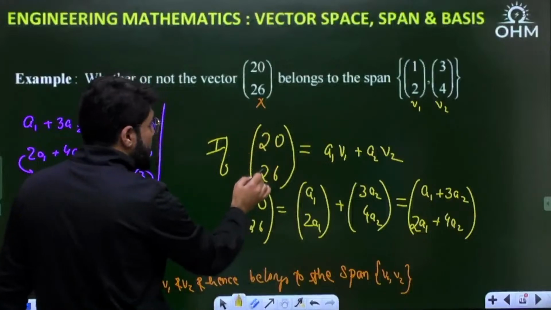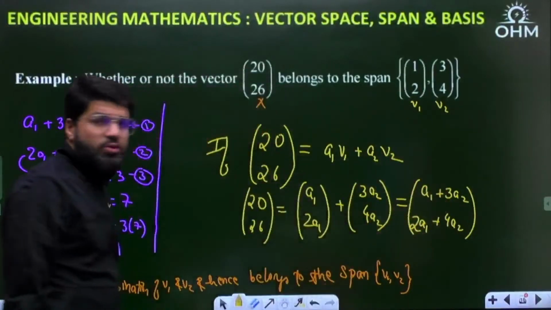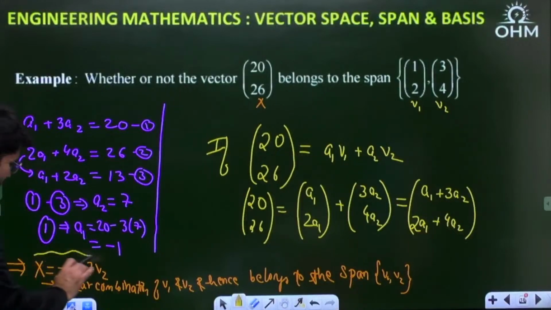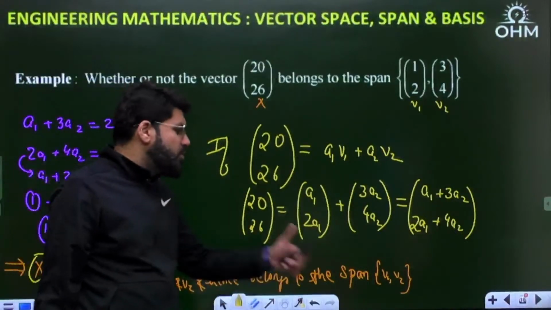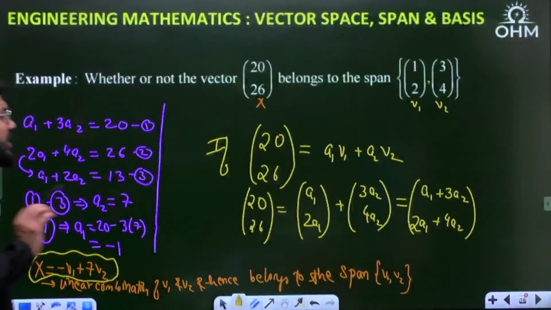What I did, I substituted the given vector x, I substituted V1, V2, and I got two equations in two variables. I am able to find the values of A1 and A2. That is minus 1 and 7. That means x is equal to minus V1 plus 7V2. That means x is a linear combination of V1 and V2, and hence x belongs to the span of V1, V2. Hope that is clear to you. And now let's move ahead to the next thing.